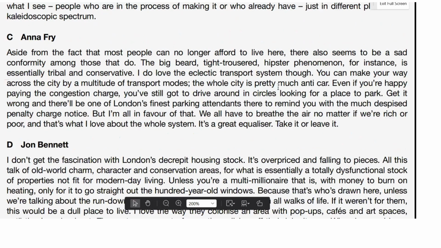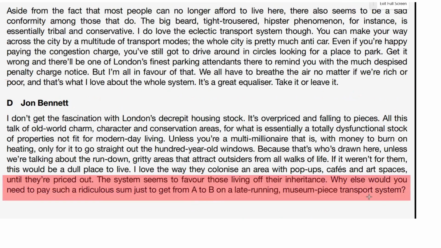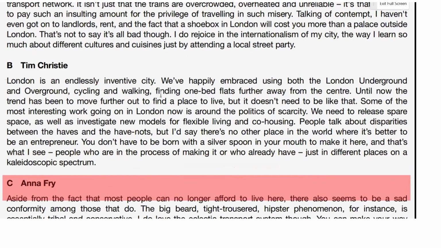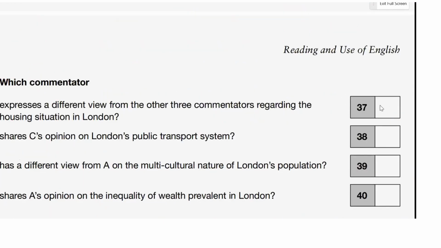Let's check D just to make sure that we haven't made a mistake. Right at the end, you can see here how he says, why else would you need to pay such a ridiculous sum just to get from A to B on a late-running museum piece transport system? So again, negativity about the transport. So our answer has to be B again, because B shared the same opinion as C. So let's go back and put B for 37 and B for 38.